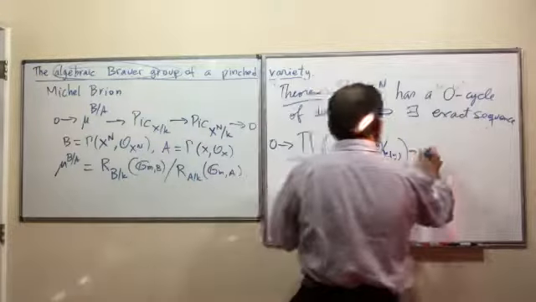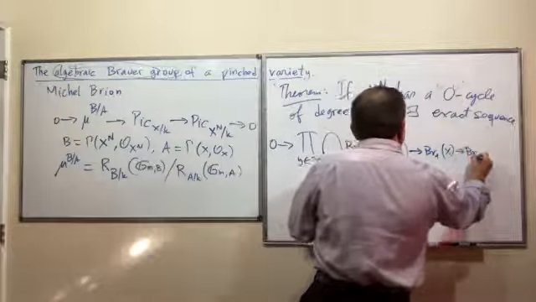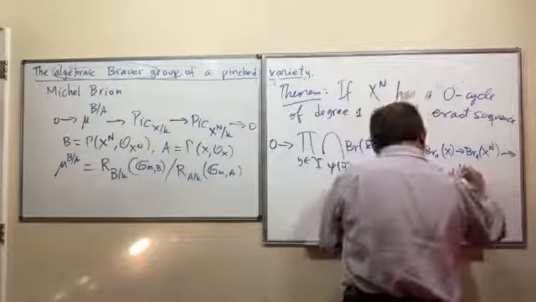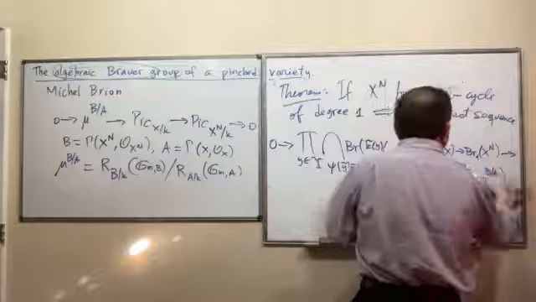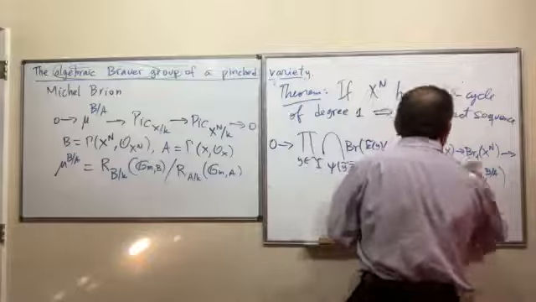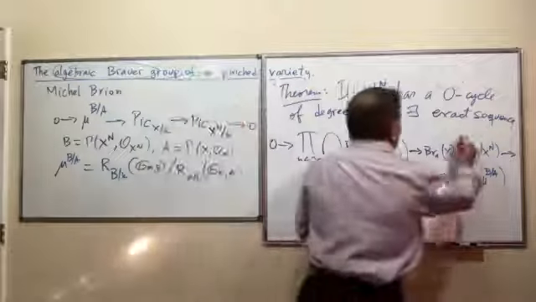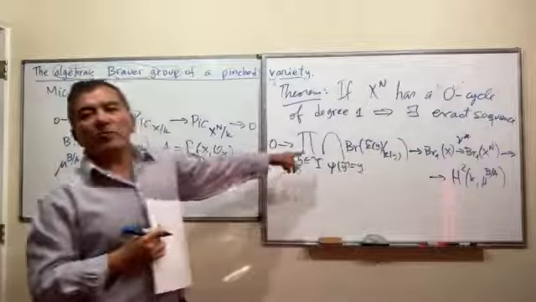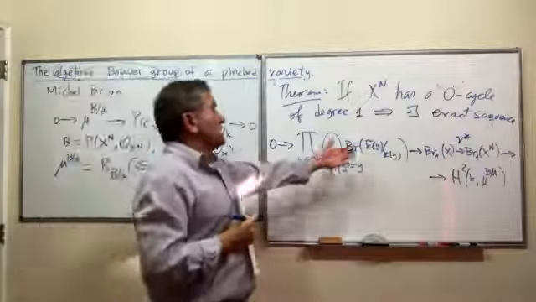And then I get Br_1(X), and then I get Br_1(X)^n, and then I get here an H^2, which is mysterious for the time being. I know what it is. I know a lot about the structure of this guy, but I can't talk about that now. But anyways, here's my map. So I can tell you what the kernel is using only Brauer groups of fields. Simpler, okay? And this is new.